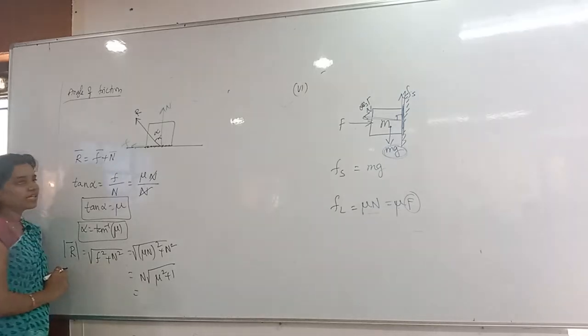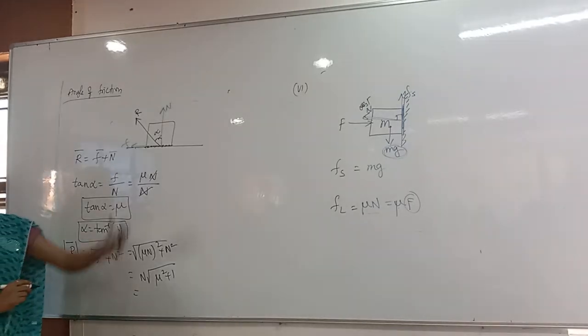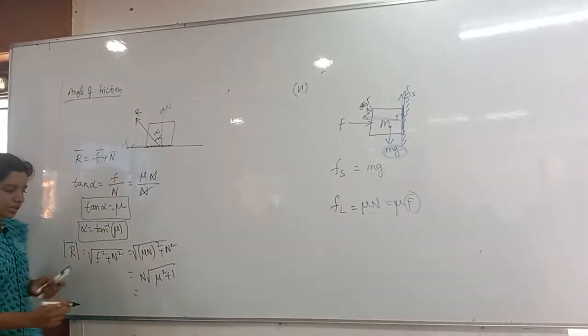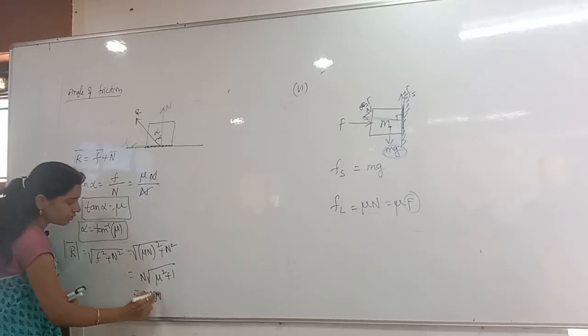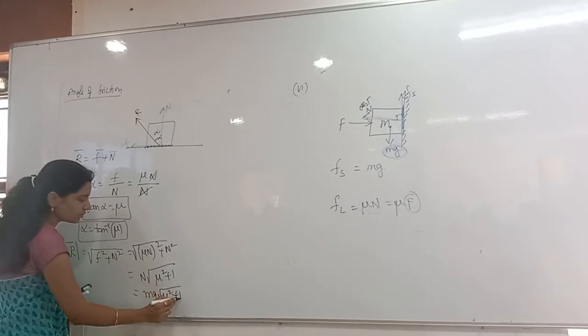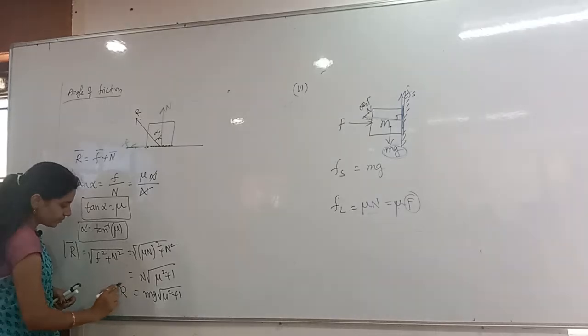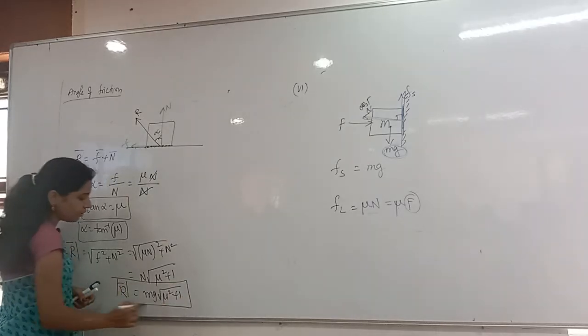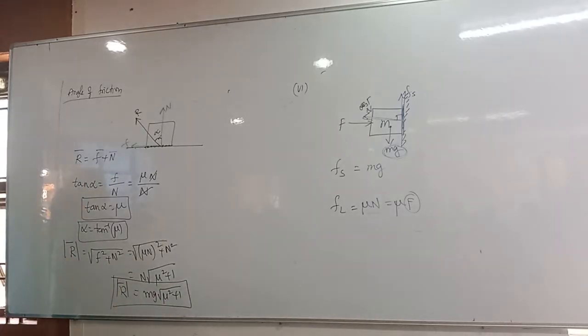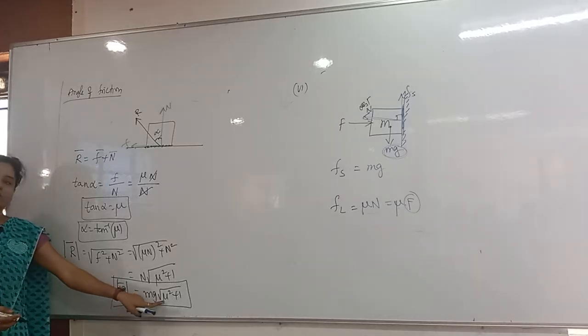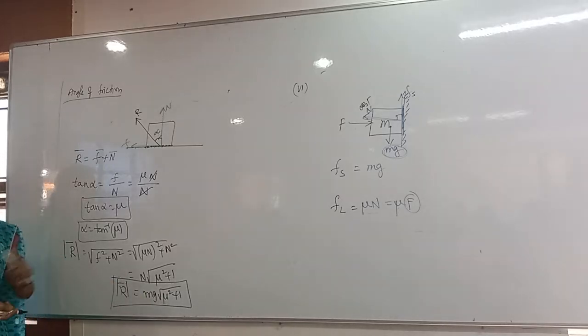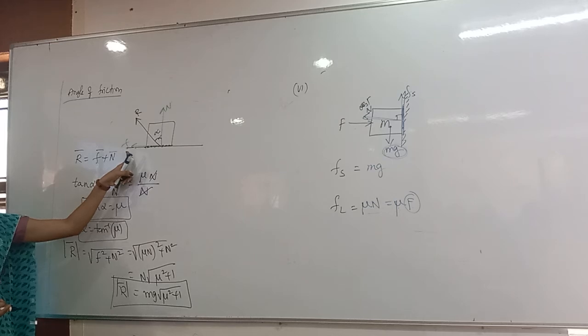In the place of N, I can write mg. So mg into under root mu square plus 1. Whenever they ask the resultant of the normal reaction and friction, it is mg into under root mu square plus 1. Always they will give the mu value for the rough surface.